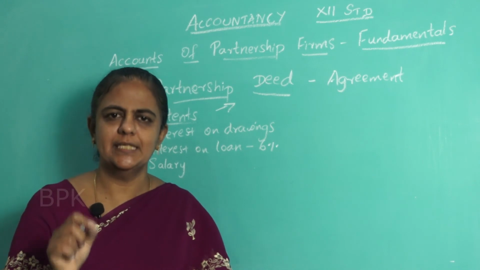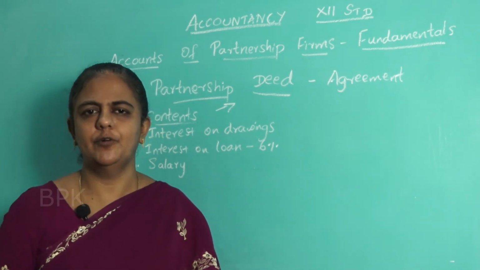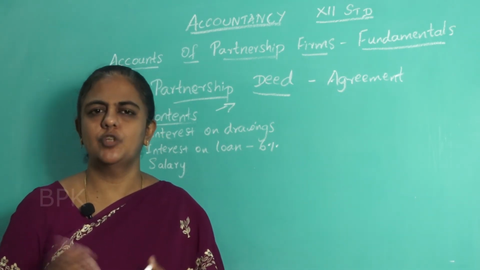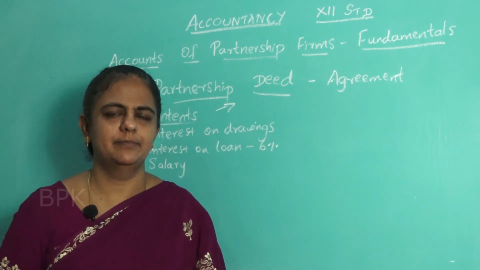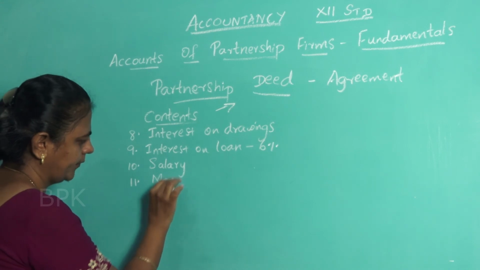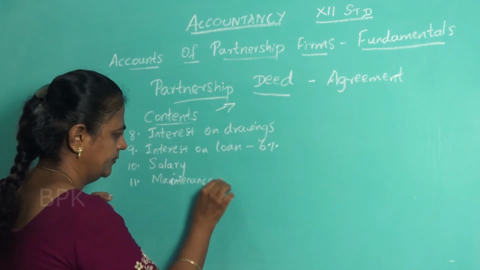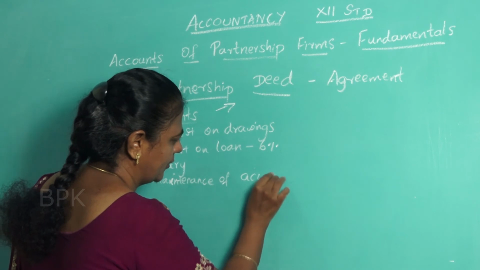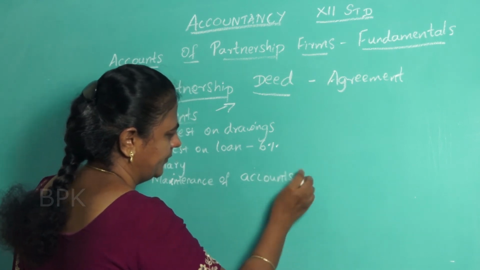Once it is mentioned, the partners can claim the salary. If it is not mentioned, then they can't claim anything. Next, maintenance of accounts and audit.